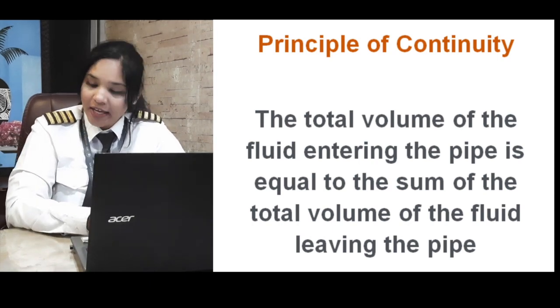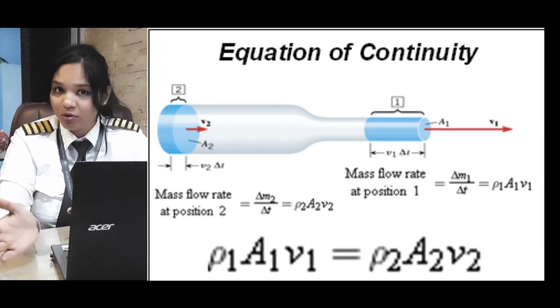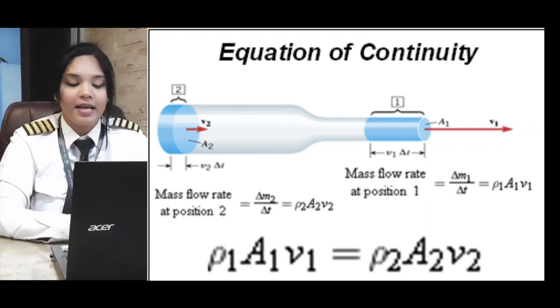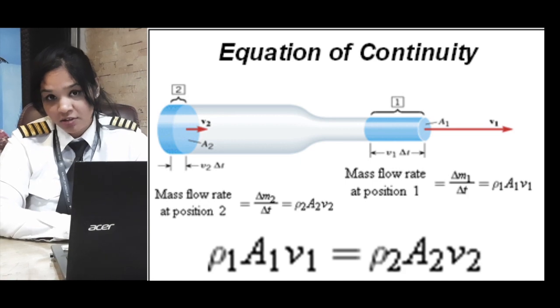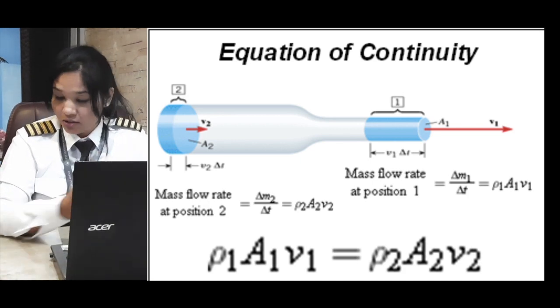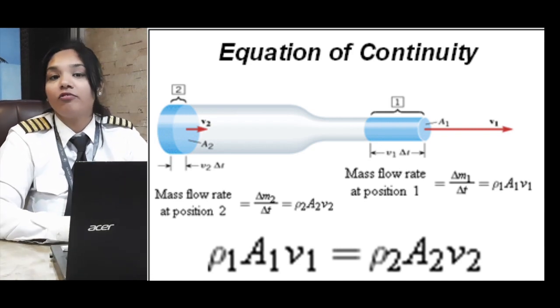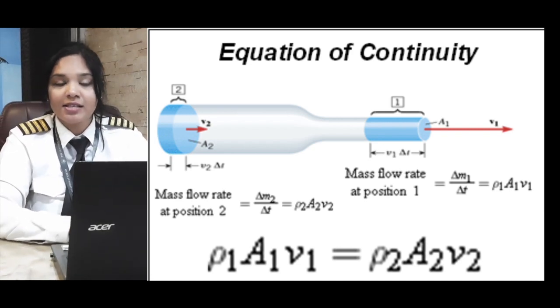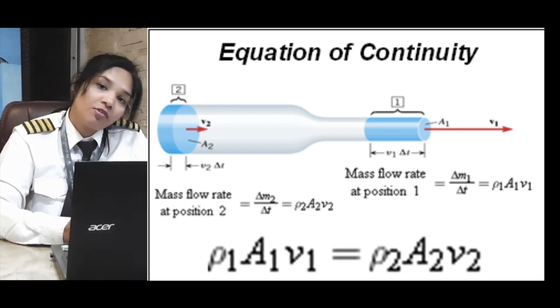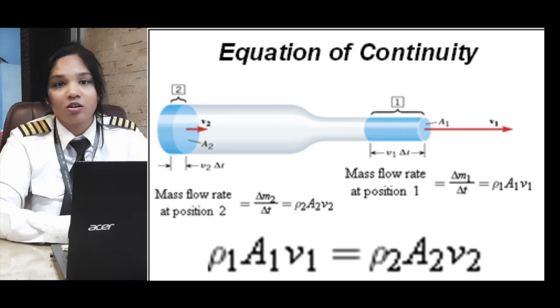So in order for that to happen, there is a formula for your principle of continuity, which is the mass flow, the total flow of fluid, is equal to the area of cross section of the pipe, then the velocity of your fluid, how fast it's moving, and the third thing is the density of that particular fluid. Now let's take an ideal fluid. An ideal fluid is a fluid which cannot be compressed, so its density is not changing here.